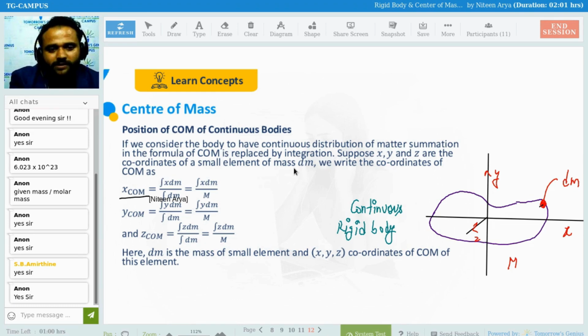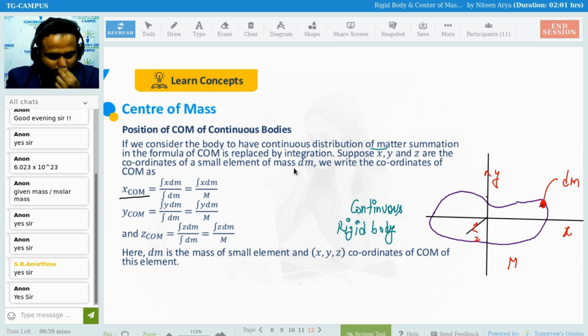So x center of mass basically is going to be x dm. I integrate this mass over the whole thing, and from the x axis I can do that. In the same way, from the y axis I can do that. In the same way, from the z axis I can do that. So altogether, for a body with a continuous distribution of matter, the assumption in the formula is that the summation in the formula of center of mass is replaced by the integration.